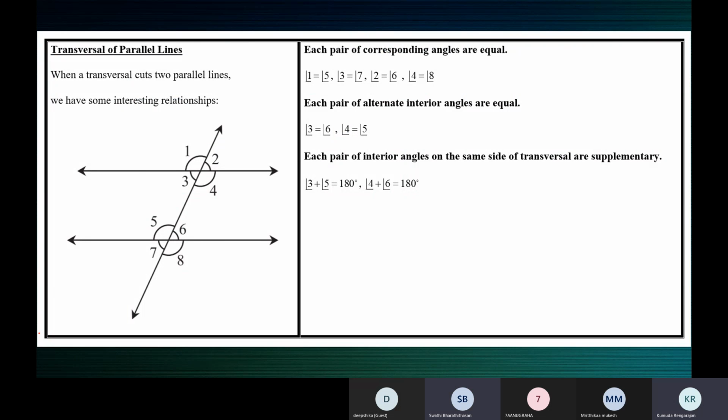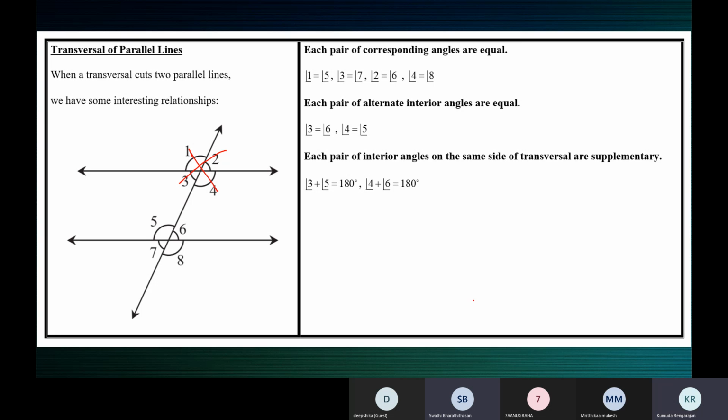Now, supposing here we are given that these two lines are not parallel, will angle 1 be equal to angle 4? If the lines are not parallel, will 1 be equal to 4? Yes, ma'am, it will be because it's vertically opposite. What about 2 and 3? Will they be equal when the lines are not parallel? They will be equal, ma'am, because vertically opposite angles are always equal, whether the lines are parallel or not.